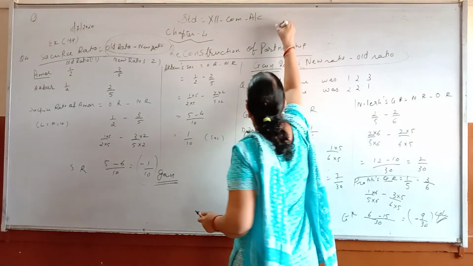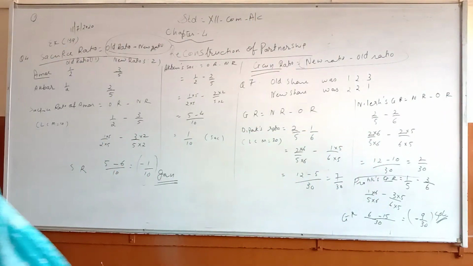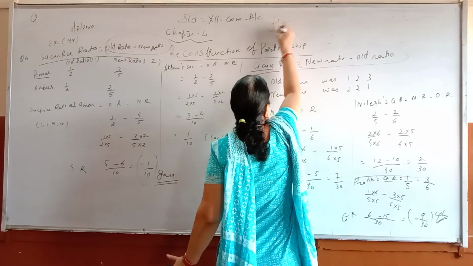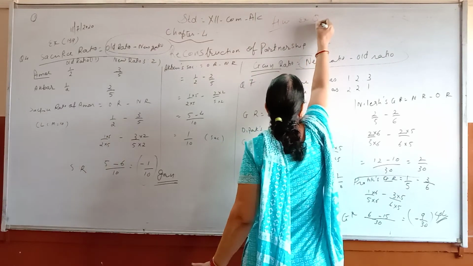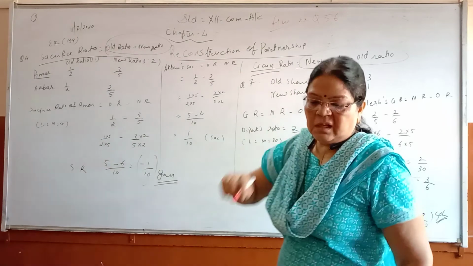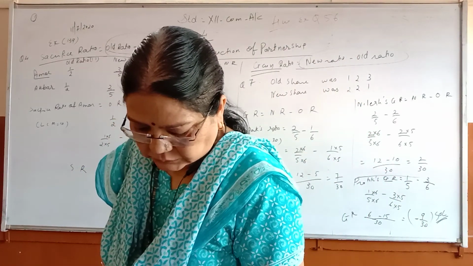Homework, exercise, question 5th, 6th, 7th we have done, 8th, 9th.